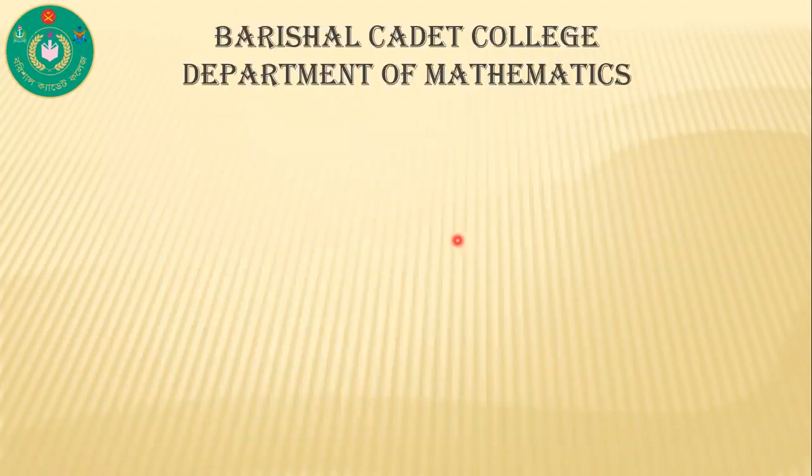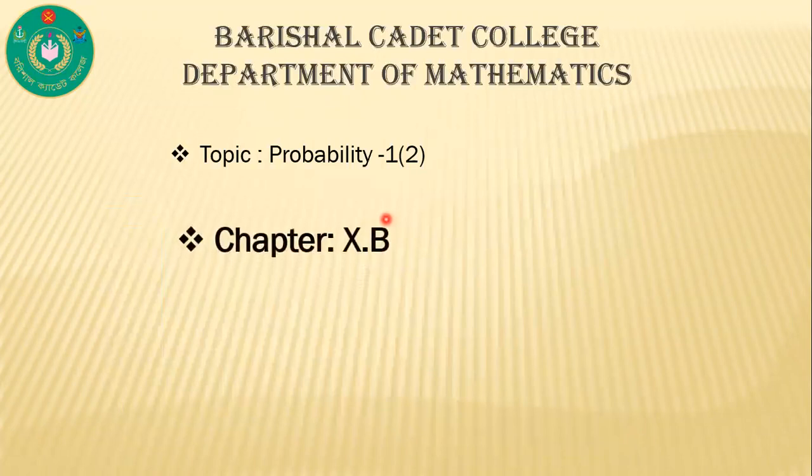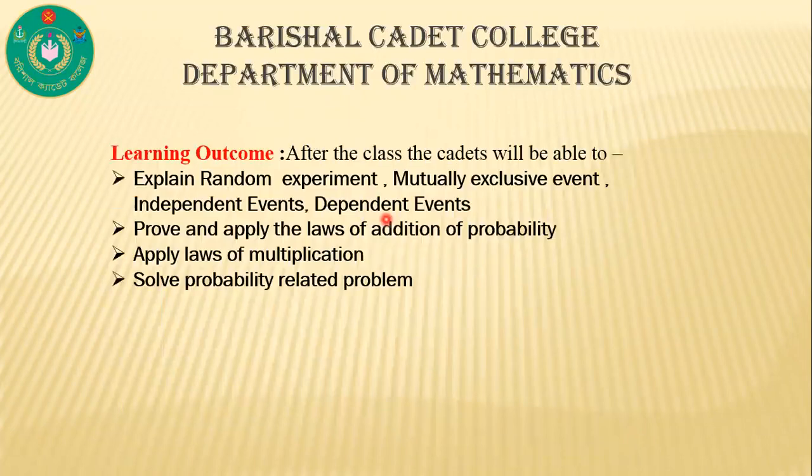In this class, I am going to discuss probability from chapter 10b of your book. Learning outcomes: after the class, you will be able to explain random experiment, mutually exclusive event, independent event, dependent events, prove and apply the laws of addition of probability, apply laws of multiplication, and solve probability related problems.